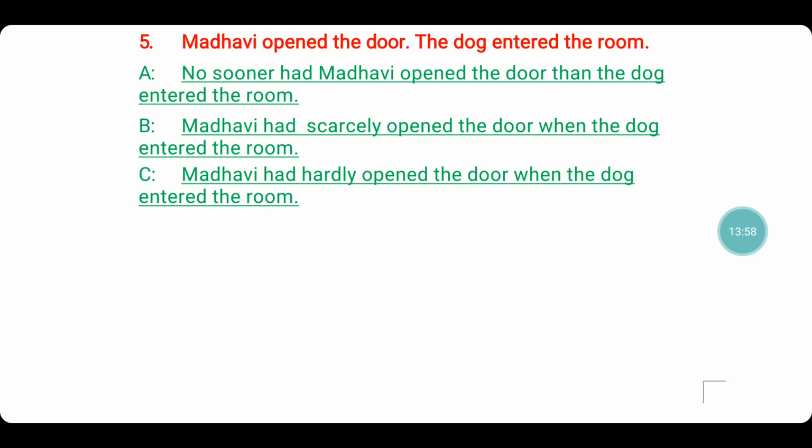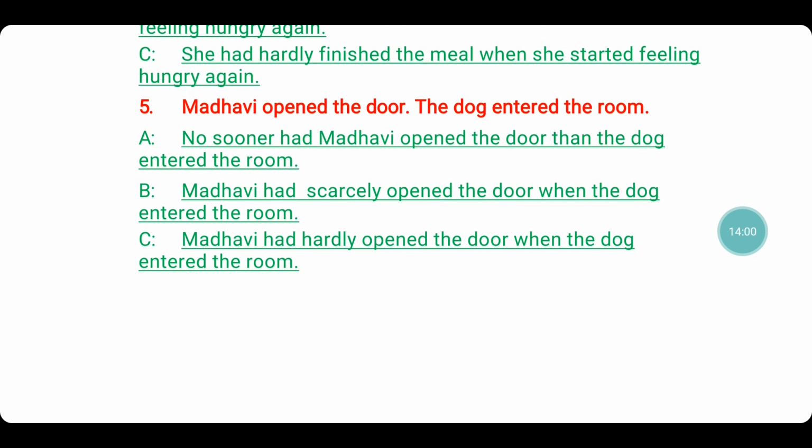On to the fifth sentence. Madhavi opened the door, the dog entered the room. Which happened first? Madhavi opened the door. Then the dog entered. Right? So first let's join them. When Madhavi had opened the door, the dog entered the room.